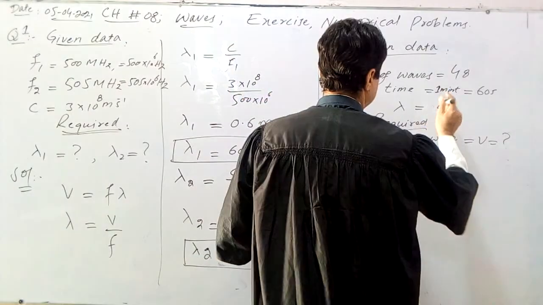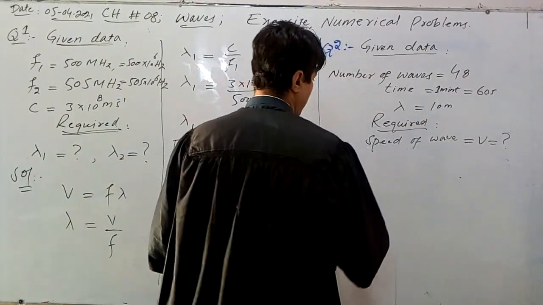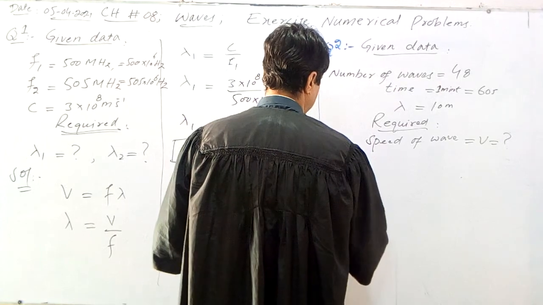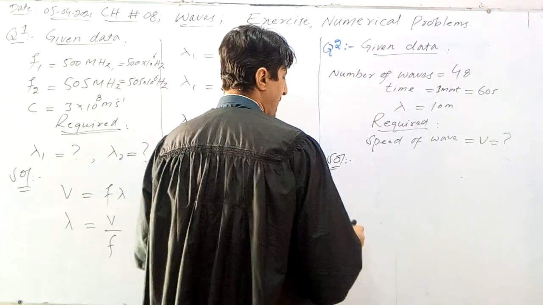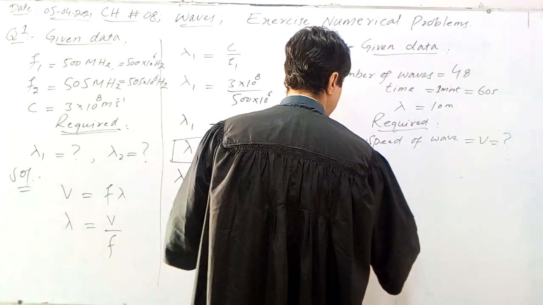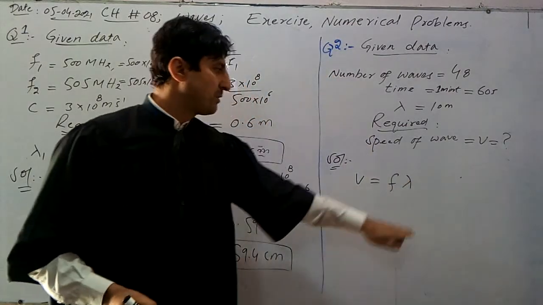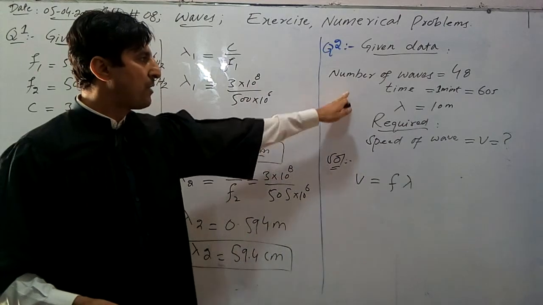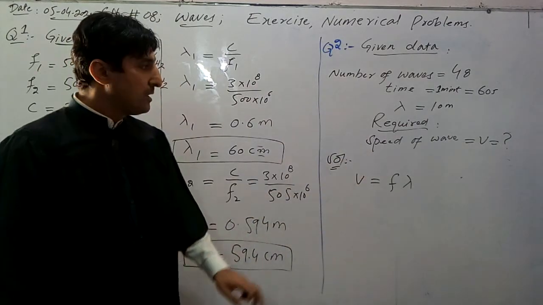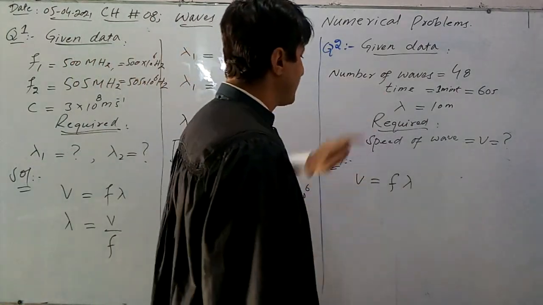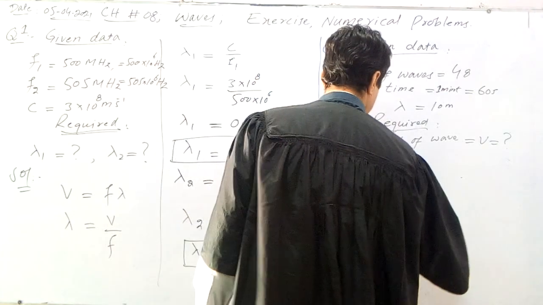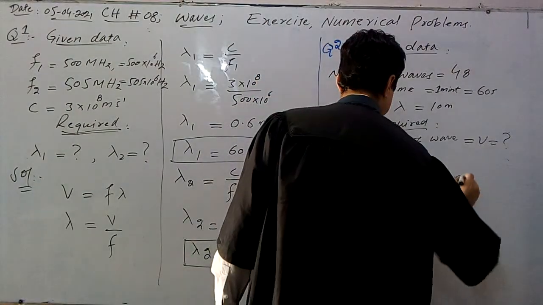Very simply, we can calculate the speed of the wave by applying the formula for speed, v equal to f lambda. Simply put the values of f and lambda here. Now how can we calculate f? From the number of waves in time we can calculate f. Say this is equation number 1.